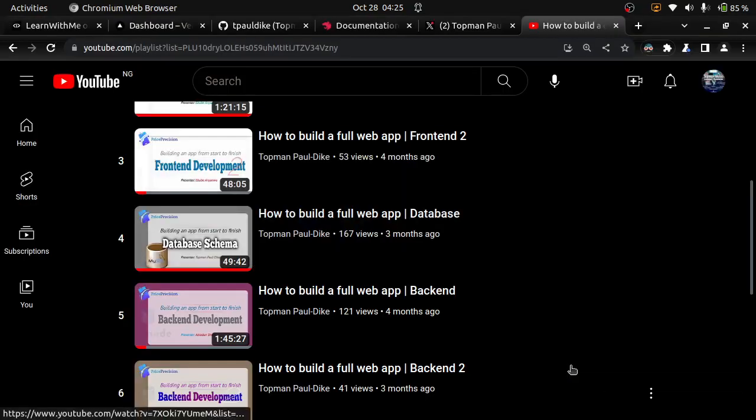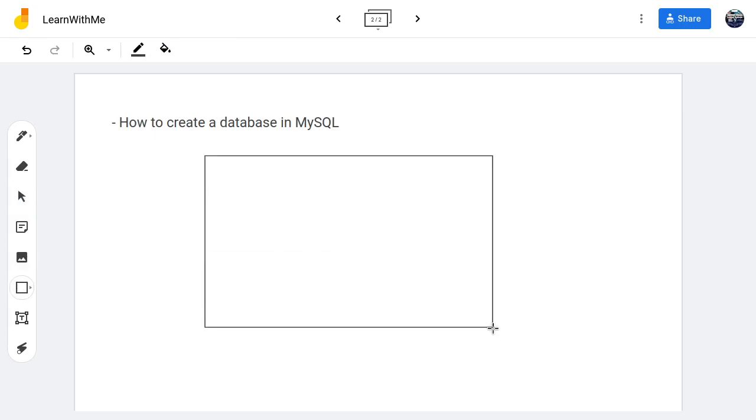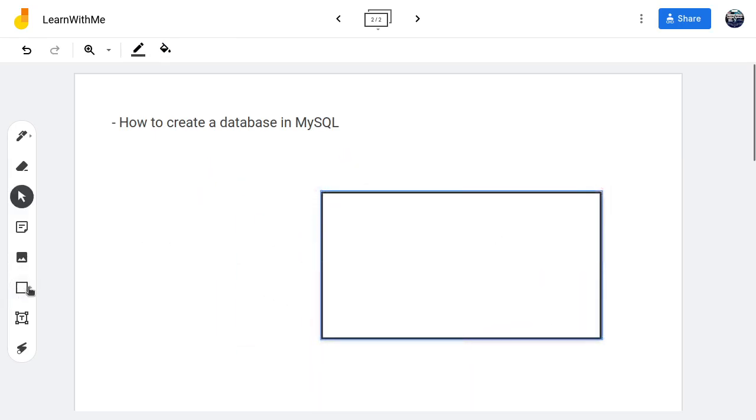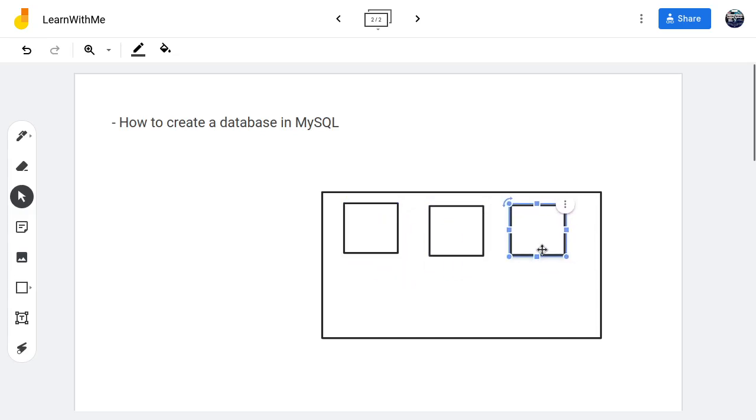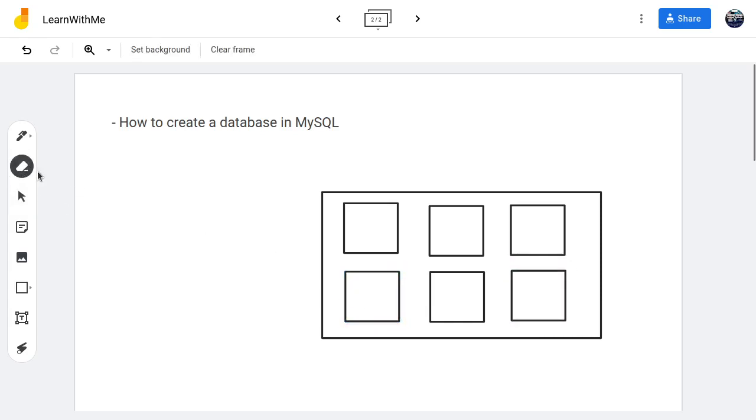What is a database? I've told you before, a database is where you keep your data arranged systematically. So you can have a database, and that database has different tables inside it. Another table here, and as many as you want, and there will be relationships between these tables.